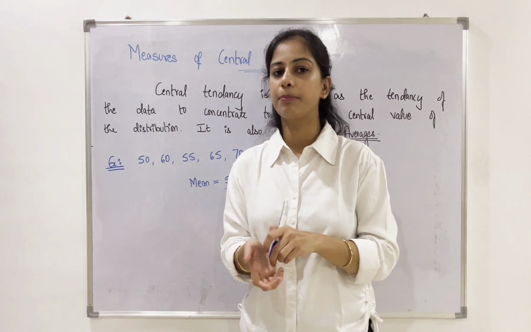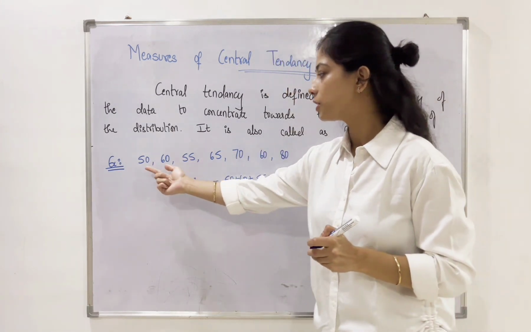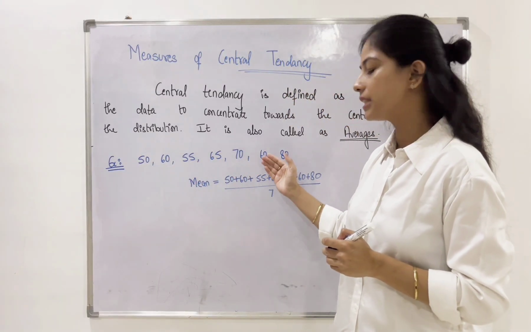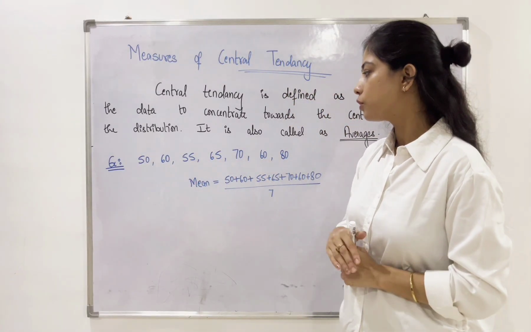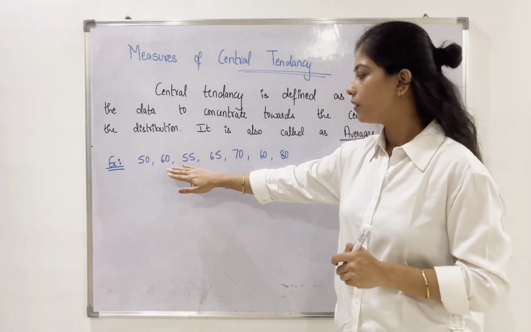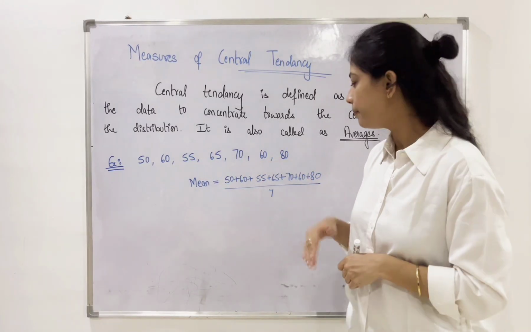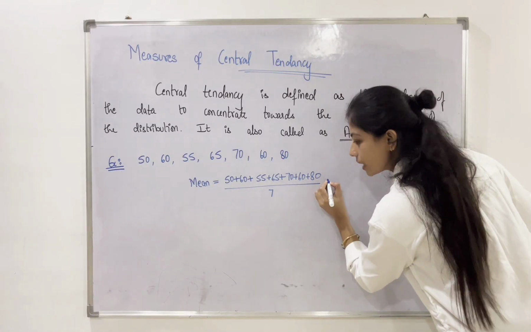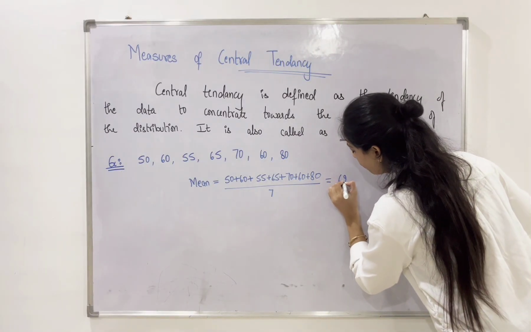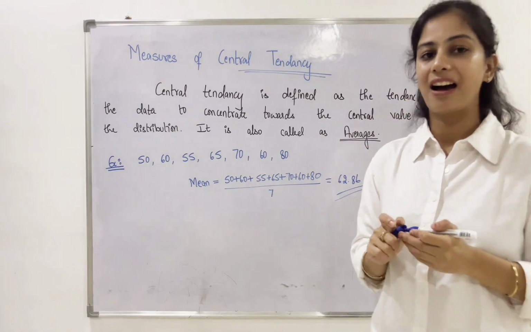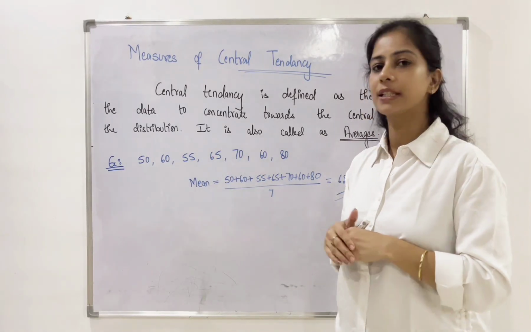We have the per day number which is sold at a cafe on the first day, second day, third day, fourth day, fifth day, sixth day, and seventh day. So, we are taking all these numbers, adding them up and dividing by the total number. Here my average comes out to be 62.86.